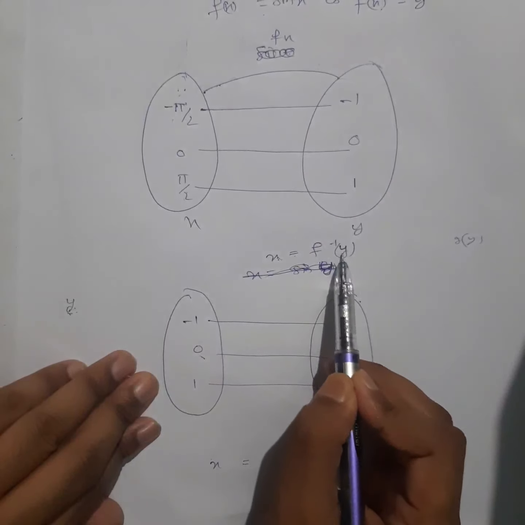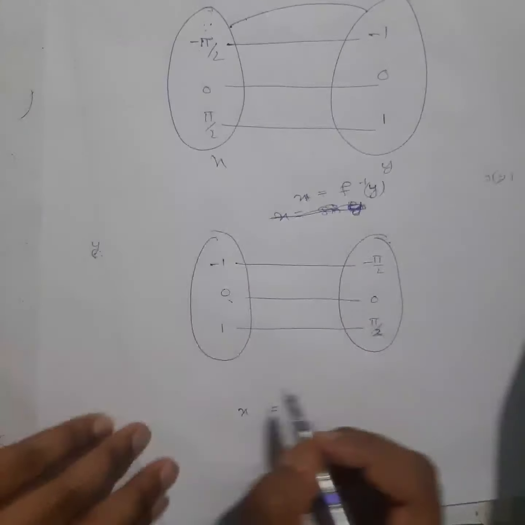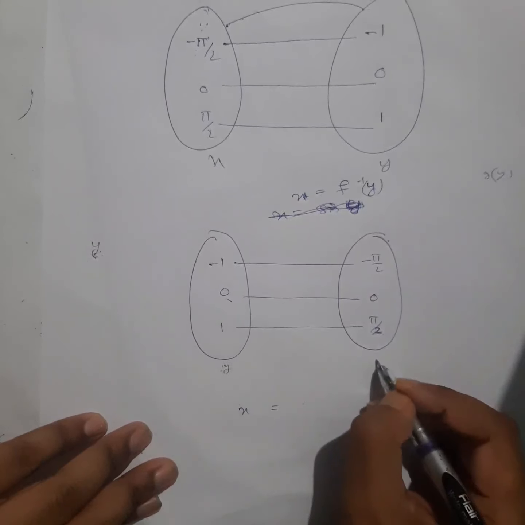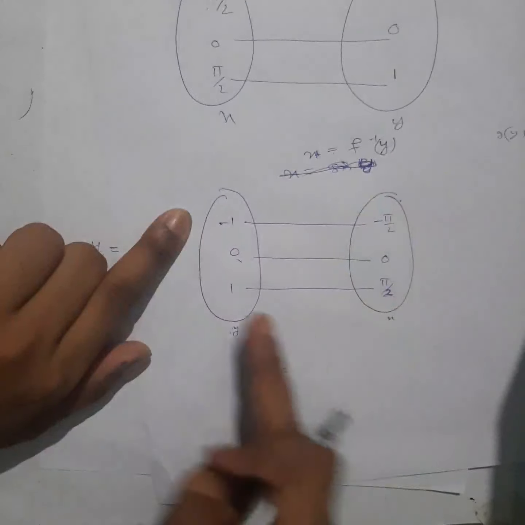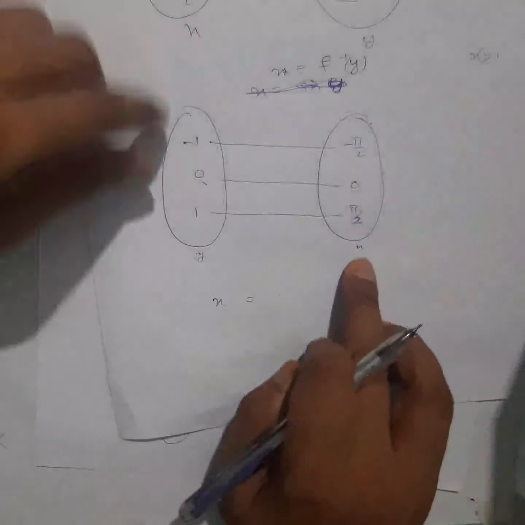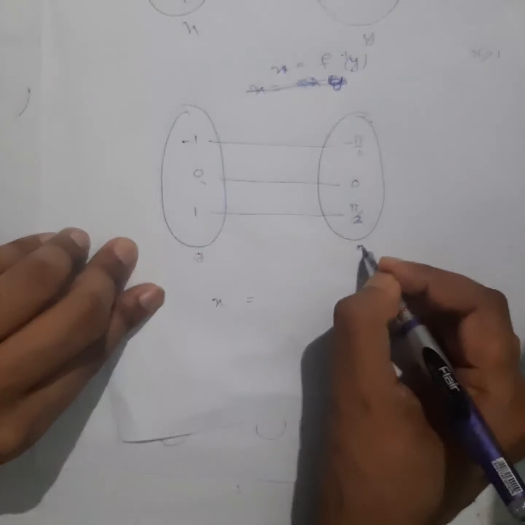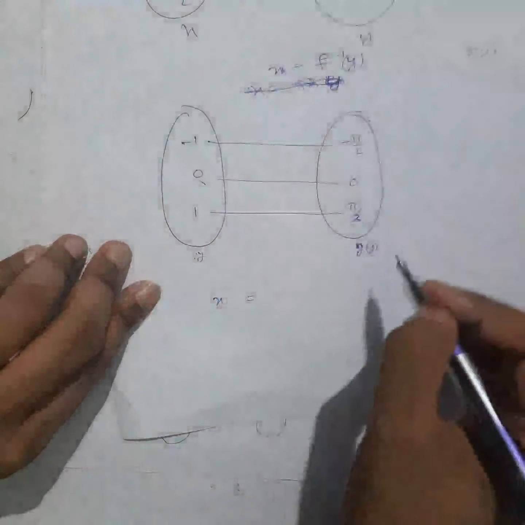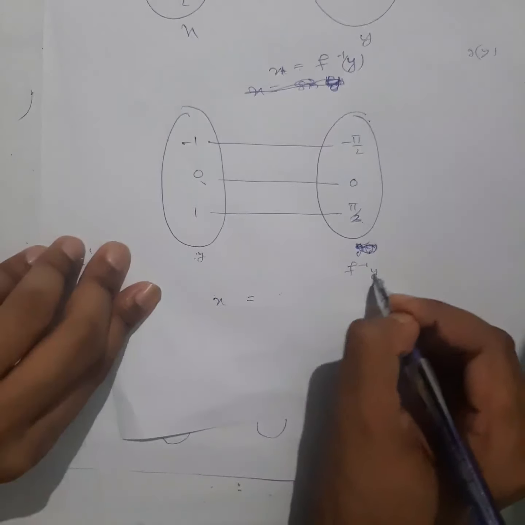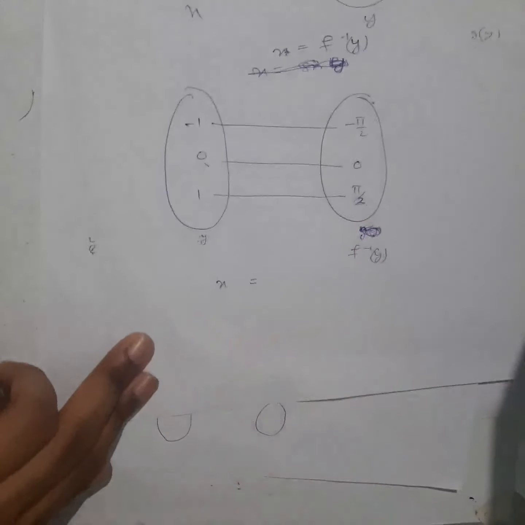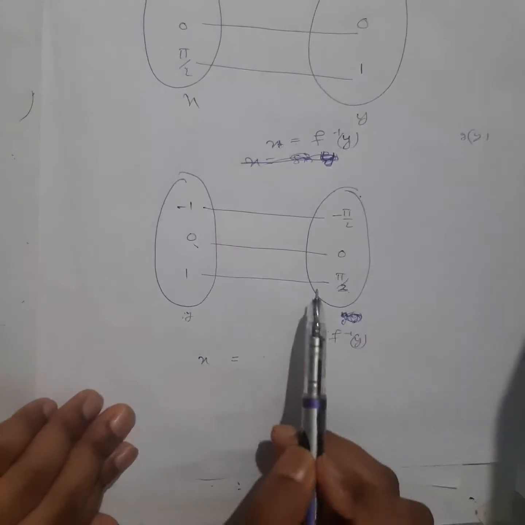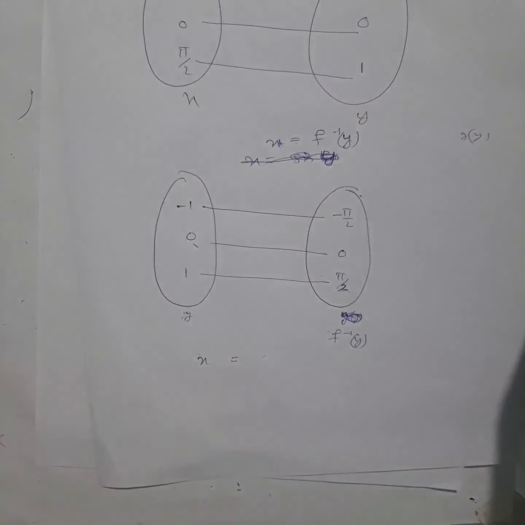So it will be x equal to f inverse y, right? This I can write as y, this will be your x, right? If you reverse it, this x will become this one and this y will become this one. So instead of writing x, what can I write? Image of y, right? Image of y, what we used to write? Remember, g of y. And if g is a function, then this is called the inverse of this function. So can I write f inverse y? So the image of y is f inverse y. This is the symbol we used to use, right? So see carefully, I will show this one in the graph. Okay, carefully you see here.